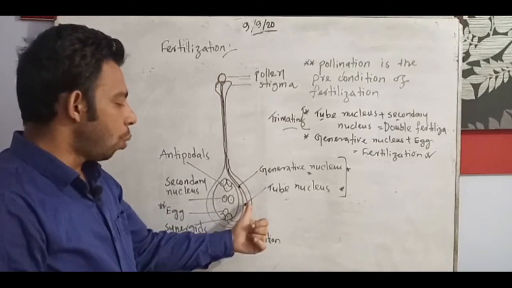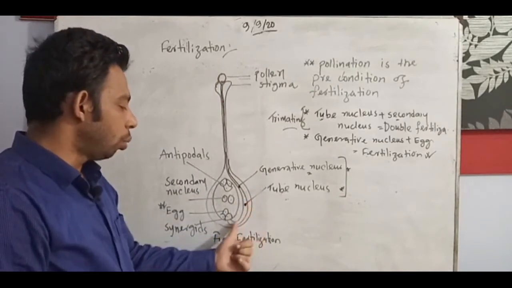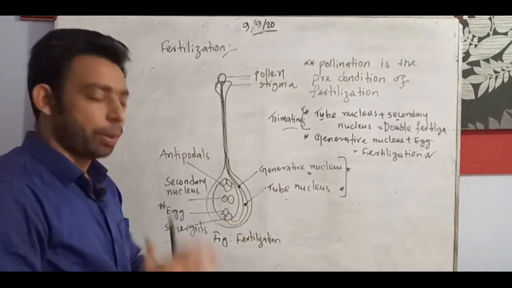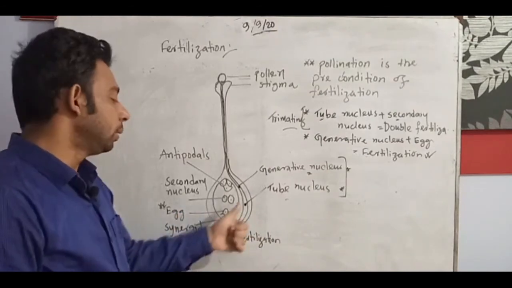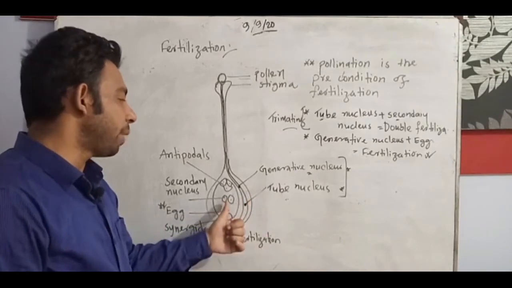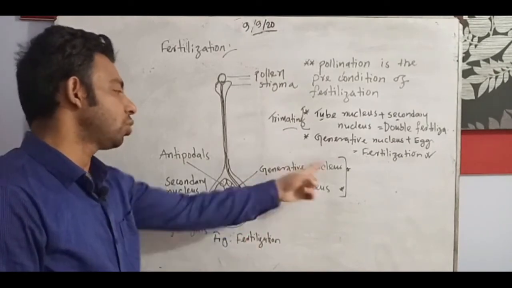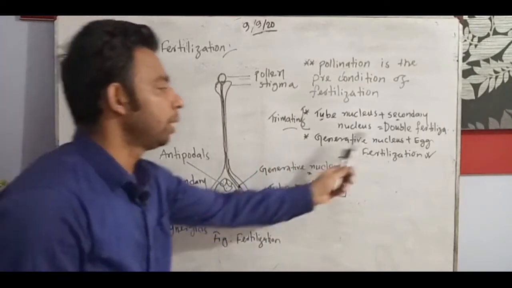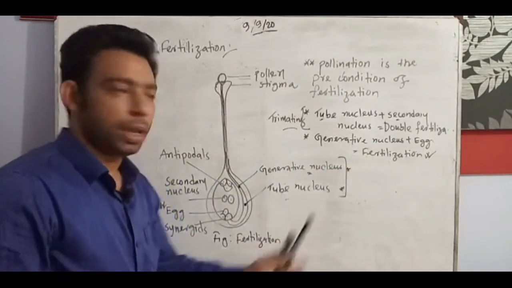When they contact the ovule, the layer breaks open. Then the tube nucleus meets with the secondary nucleus and the generative nucleus meets with the egg. When the generative nucleus meets with the egg, the fertilization is done. And then what happened?